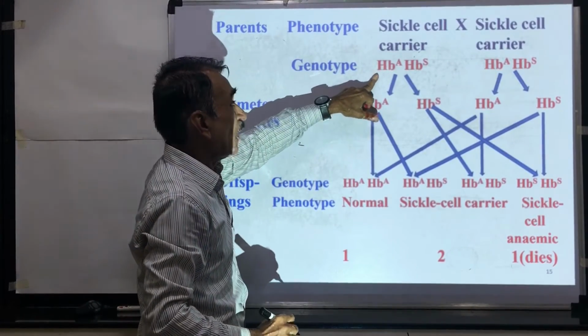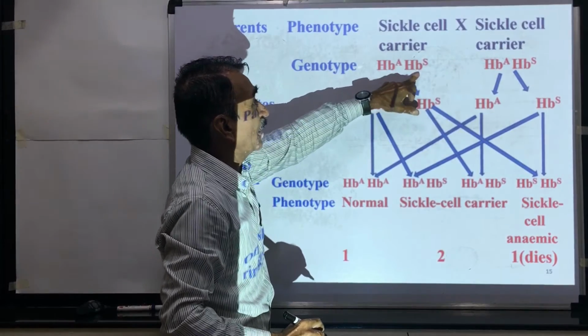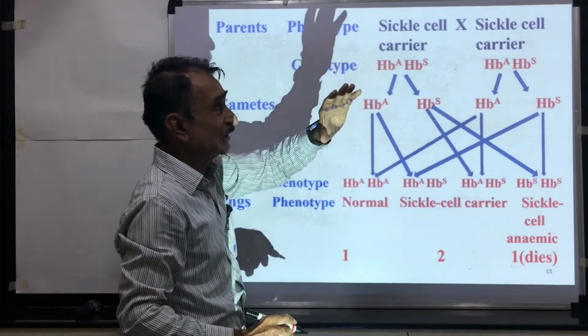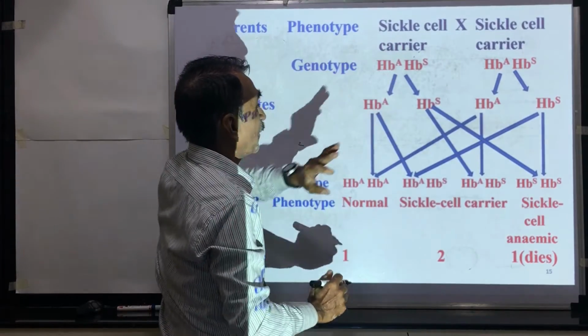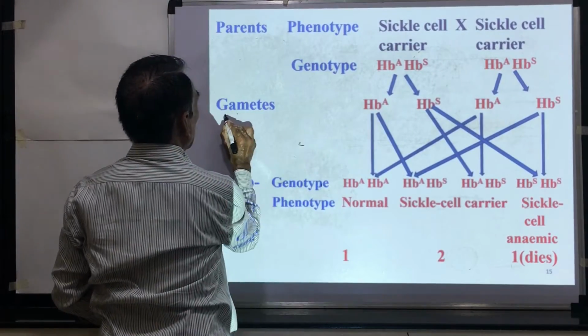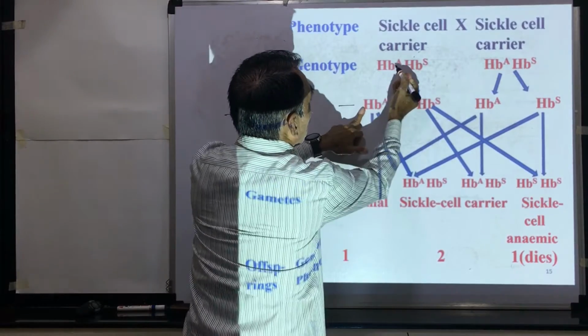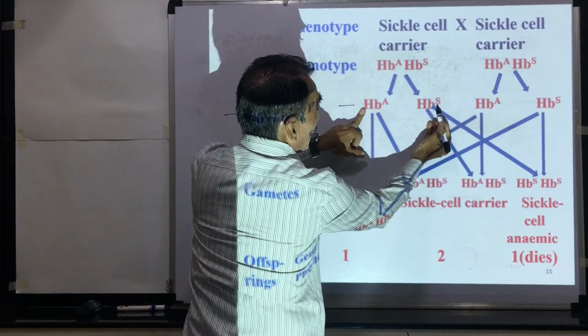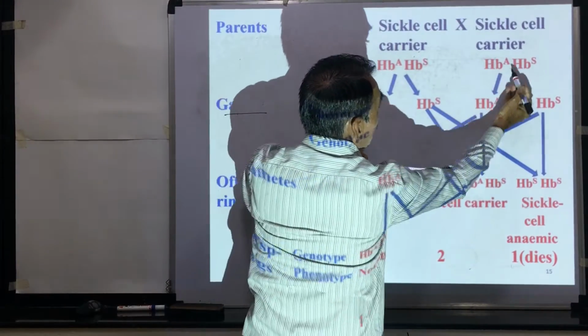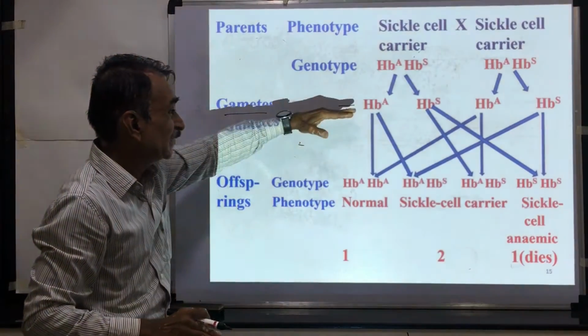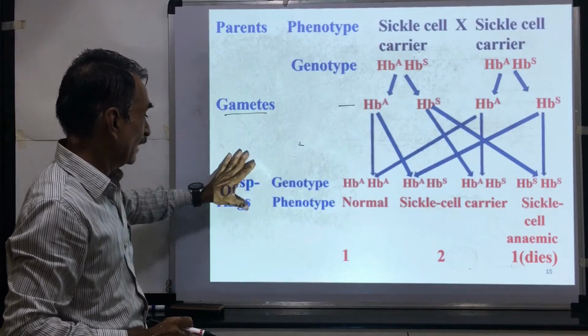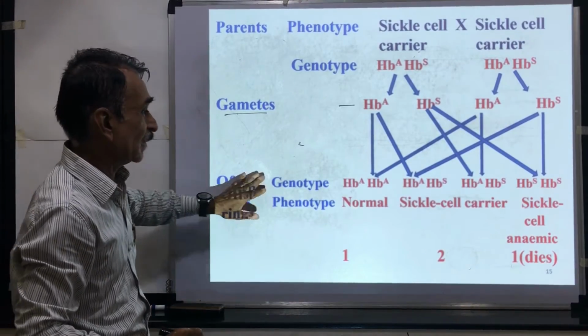Here the sickle cell carrier male and the sickle cell carrier female, when they form gametes, these types of gametes are produced. This will go to one gamete, this will go to another gamete, this will go to one gamete, this will go to another gamete. Thus 4 gametes are produced. If these gametes are fused together, then we shall see which types of offspring are produced.